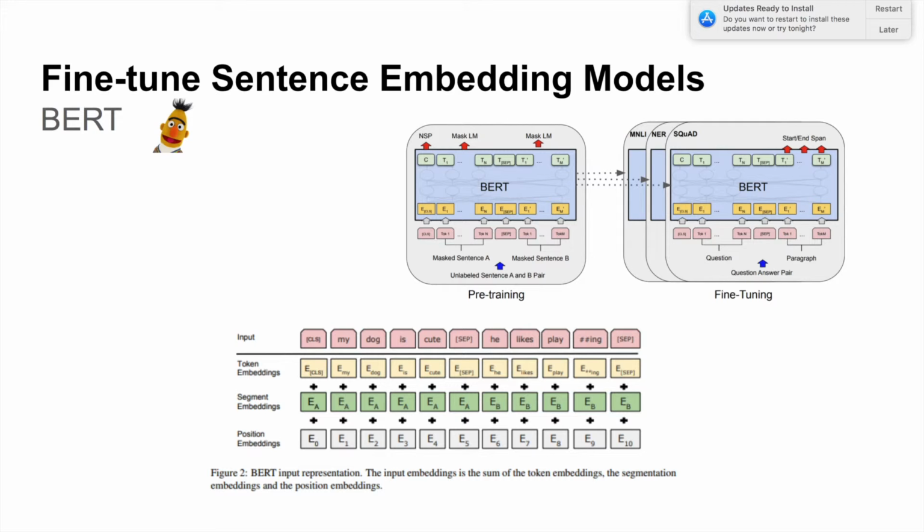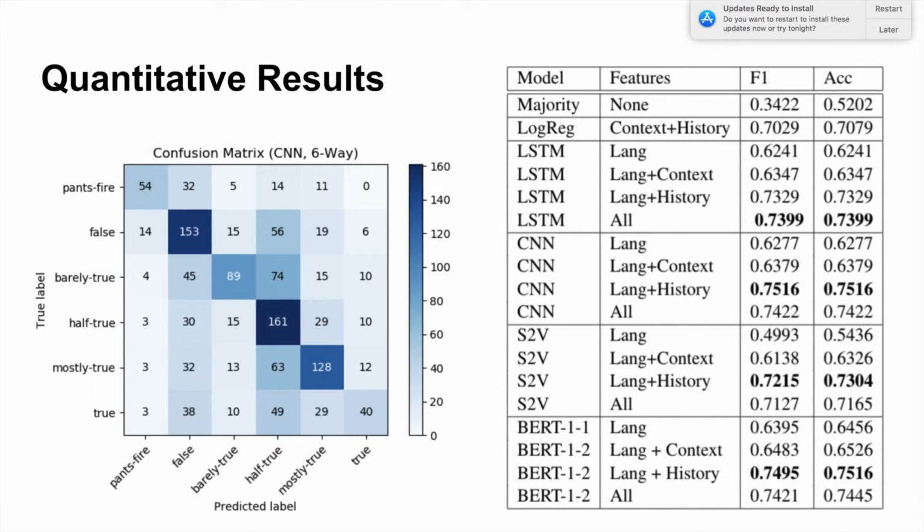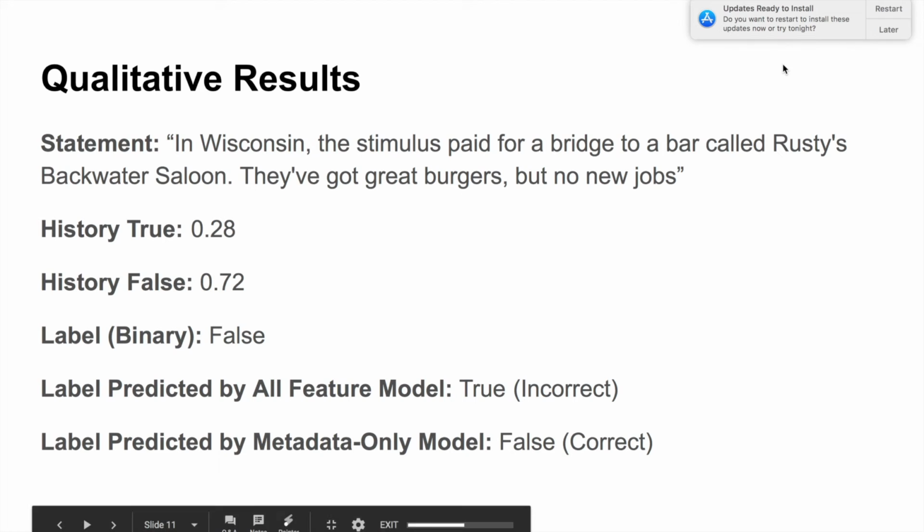We tested different models on the binary classification problem using different features. We can see the logistic regression using only metadata beats all other deep learning models using language statements, which shows that the metadata information is crucial for detecting fake news. The table on the right also demonstrates the importance of historical counts information for the detection of fake news. It's also worth noting that if only the language statement is available, BERT gives the best F1 accuracy score.